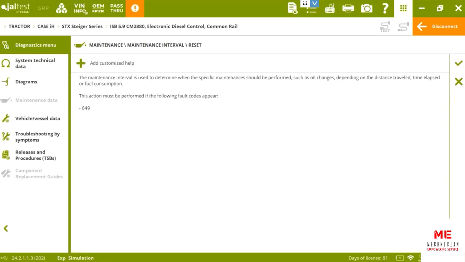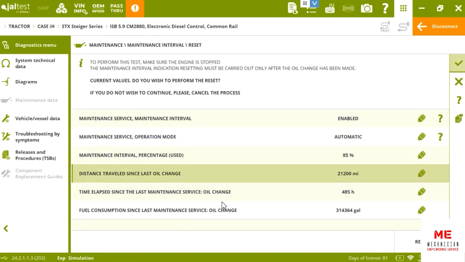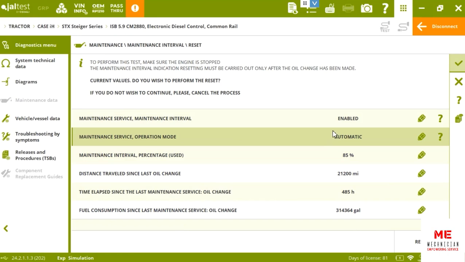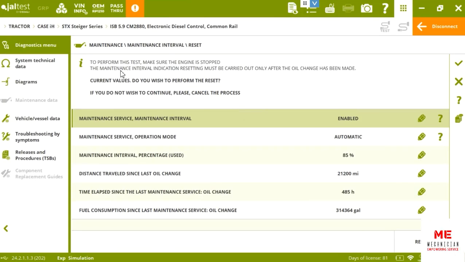I'm gonna have a preview how it looks right here. Here you can see everything that's gonna change in order to run this maintenance. And there the process is finished.